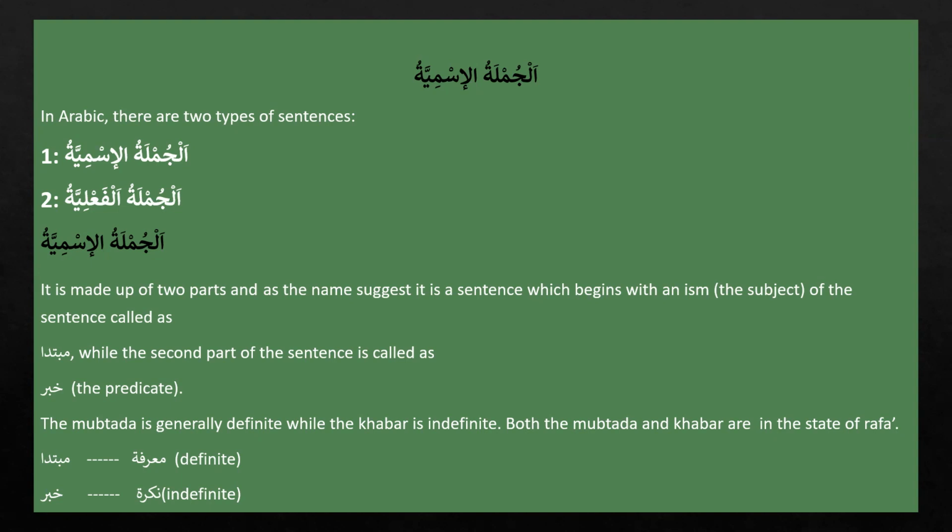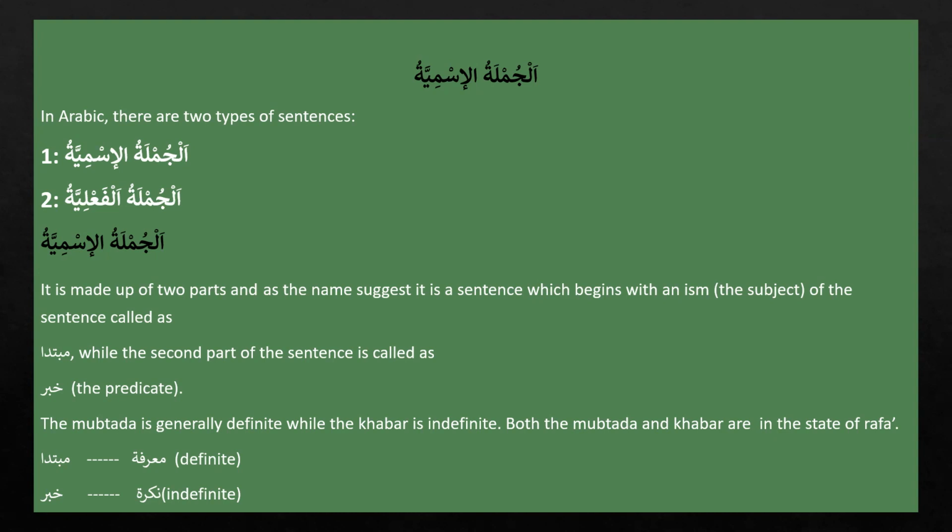In Jumla Ismiya, the first word is an isim, and the second word is also an isim. The first isim is called the subject, and the other is called the khabar, the predicate, and it can be a fi'l as well. But Jumla Ismiya must begin with an isim. And the two parts that it has are Mubtada and Khabar.